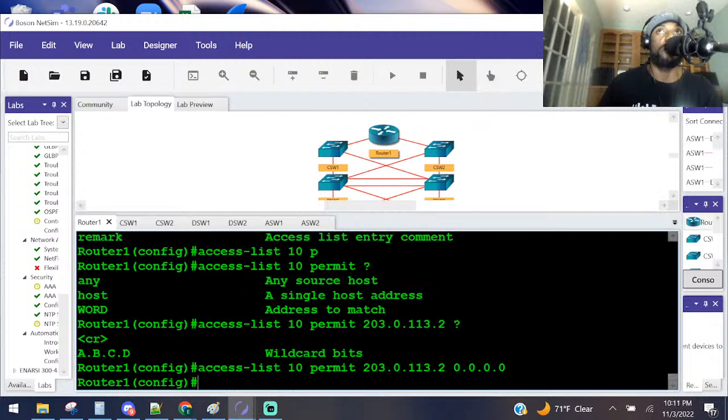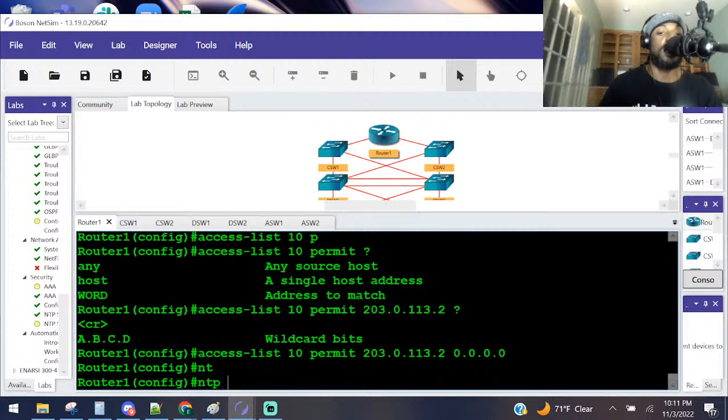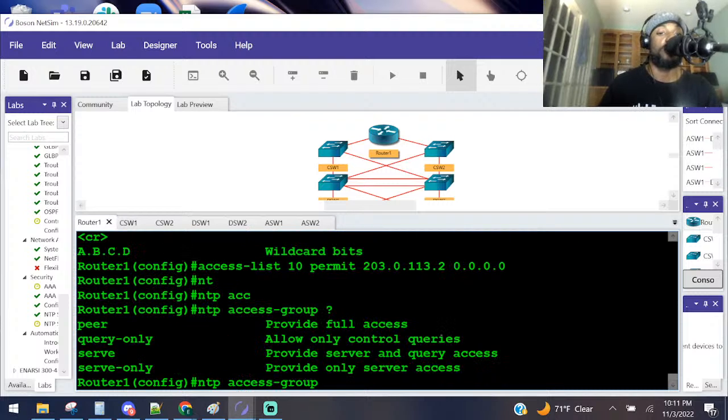What else they want to know here? Configure NTP to synchronize its time only to CSW1 and not permit control queries using access control list number 10. NTP should not be able to synchronize over router 1's time. This is similar to yesterday's lab. NTP, I believe it's access group. What does he want to do? Not to permit control queries.